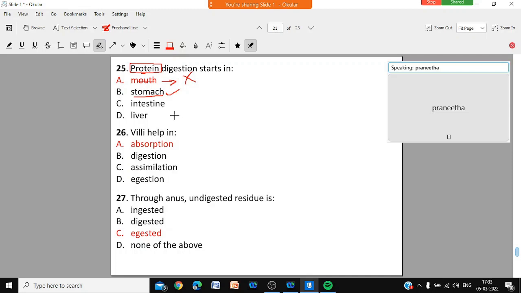Villi will help in absorption. Through the anus, undigested residue is removed. The process is called egestion.